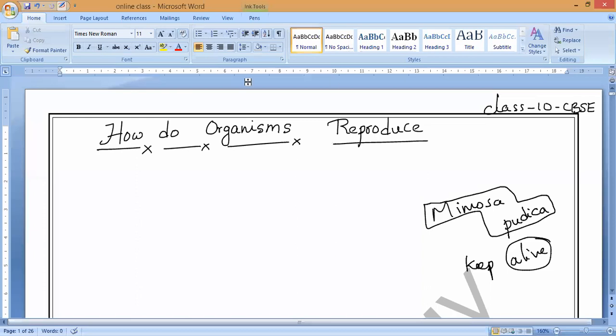Is it yes, guys? For example, I will provide you a hot bowl. If you touch it, suppose your nervous system is not functioning and you are not removing your hand, what will happen, guys? Your hand will burn. Yes or no? Yes, sir. So whatever life processes we are doing, like control and coordination, fully we are doing, and along with us other organisms like plants and animals, everything is working only to keep alive. Do you understand?